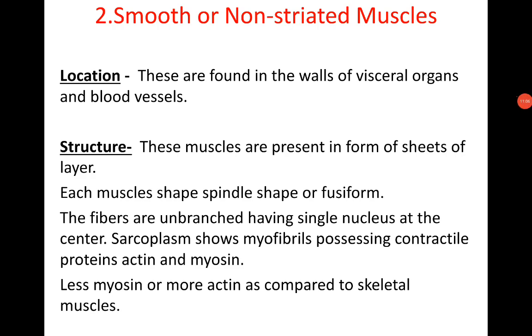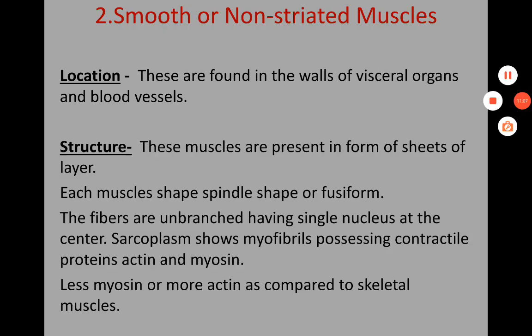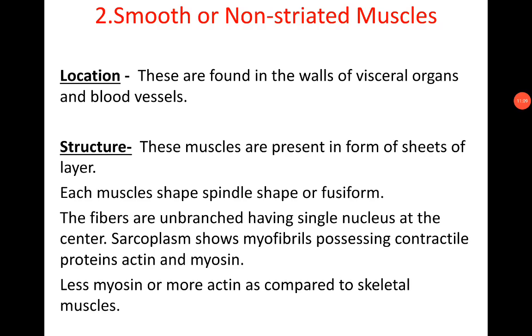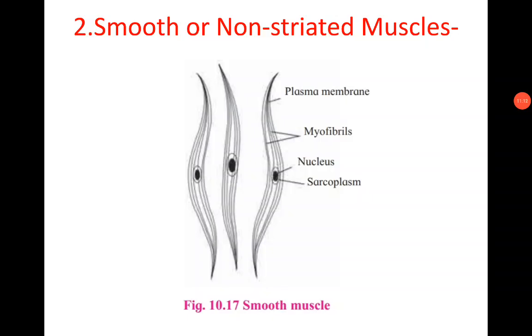Structure. These muscles are present in the form of sheets or layers. Sarcolemma is not distinct. Uninucleate muscle fibers appear to be multinucleate, but a single nucleus is present.